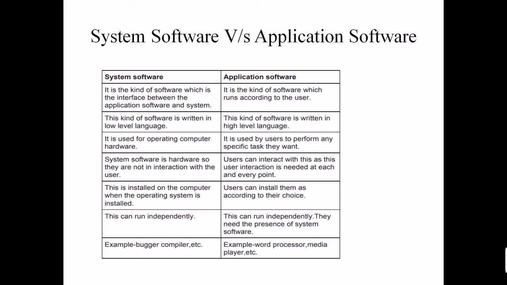Examples of system software are compilers, assemblers, debuggers, etc. Even your OS is also system software. In the case of application software, examples are word processor, media player, Firefox, Chrome, and so on.